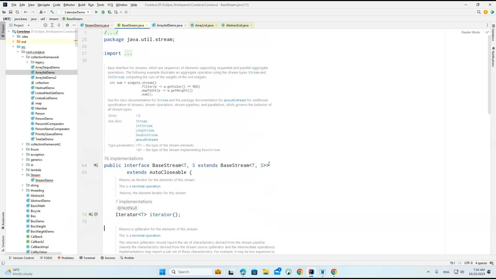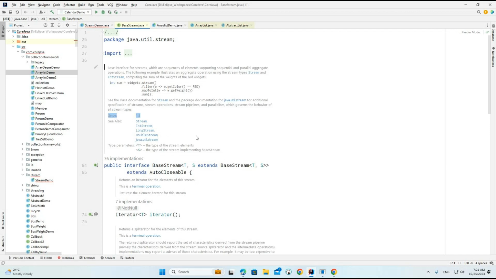First we need to understand the interface and the methods, so that we can understand what exactly the stream is going to provide and what methods we have to work with these streams, because this is a predefined interface. This particular interface we did not define. You can see this here.